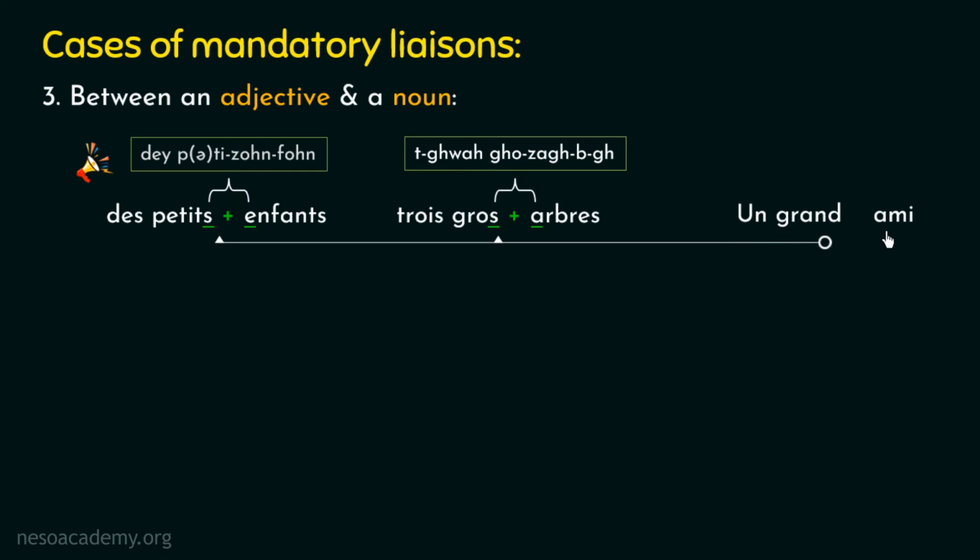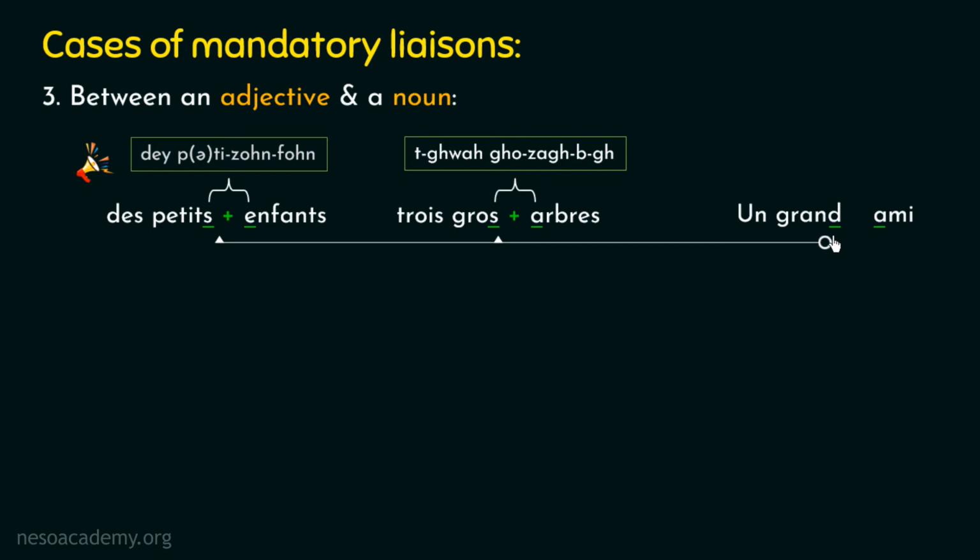Now kindly bring your attention towards this third French word. This word is beginning with a vowel, right? Now here we can observe that the conditions of the liaison are satisfied, hence the liaison will be applicable here. But now we will verify whether this liaison is mandatory or not. The second word that you can see here is an adjective in French, which means large or great. Now kindly pay attention towards this third French word. This word is a noun in French, which means friend. Hence we can say that this example belongs to the third case of mandatory liaison.